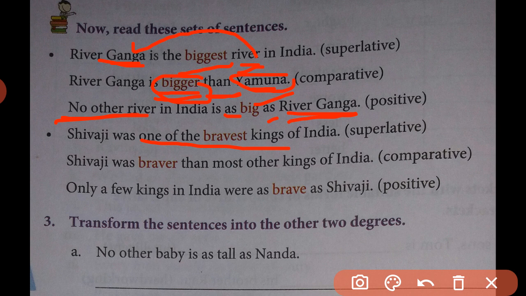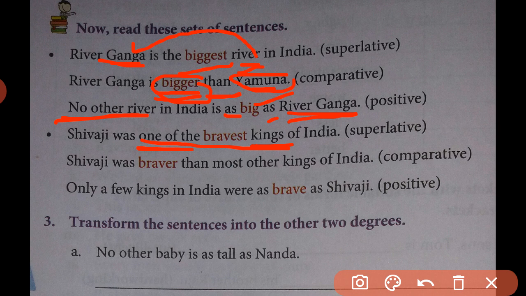That is why for superlative form we have to say Shivaji was one of the bravest kings. So there were so many kings being brave, but Shivaji was one of them. So for superlative degree, here we have used one of the as a superlative form of the degree, that is in plural form.